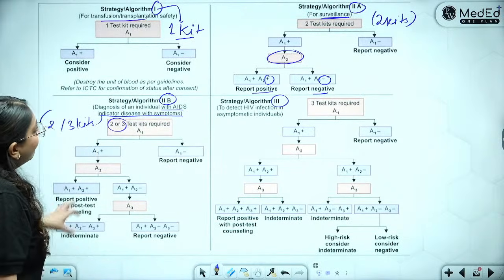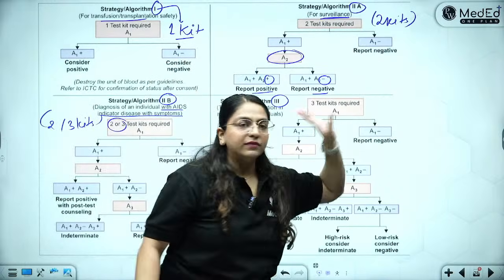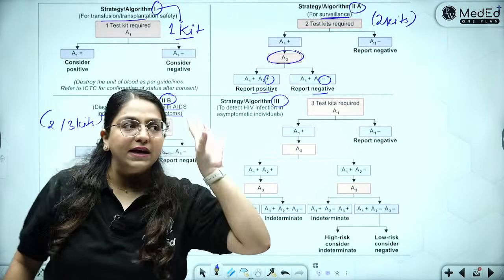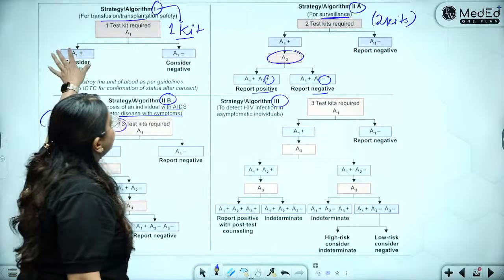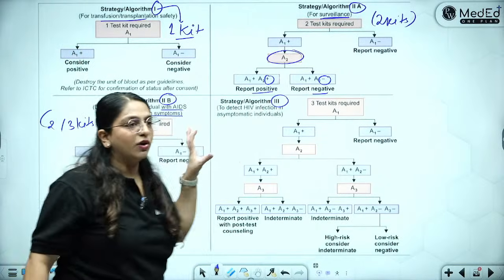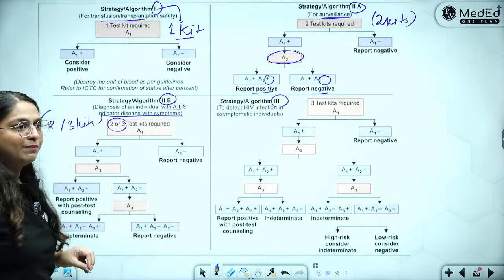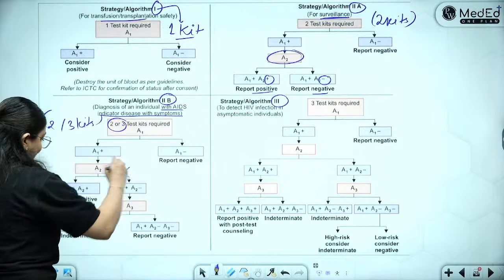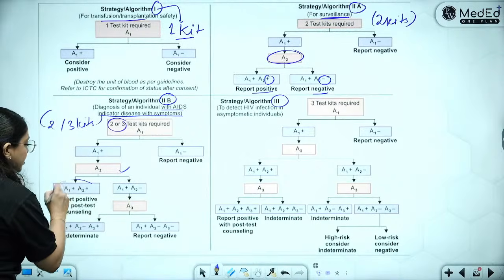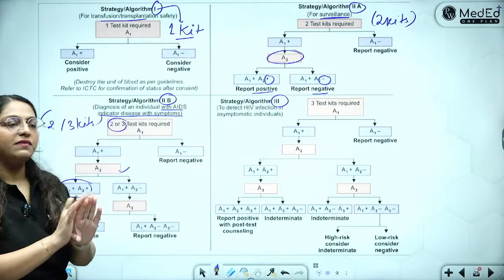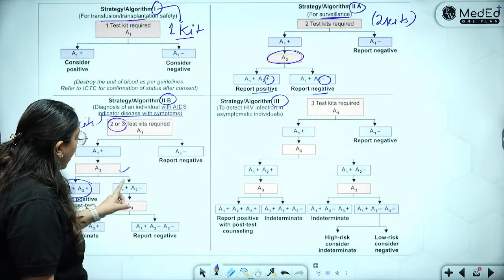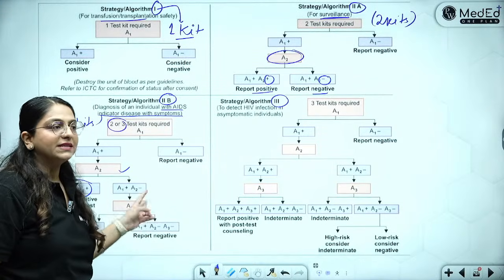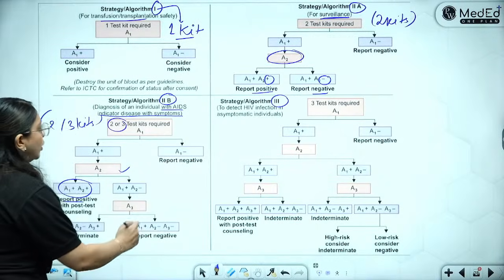A first-time negative is always negative. The thing changes whenever you have a first-time positive. Here you have a first-time positive, so you go on to the second kit. If it is positive, you simply say positive, khatam baat. If you now have some confusion, plus and minus, you go on to the third kit.